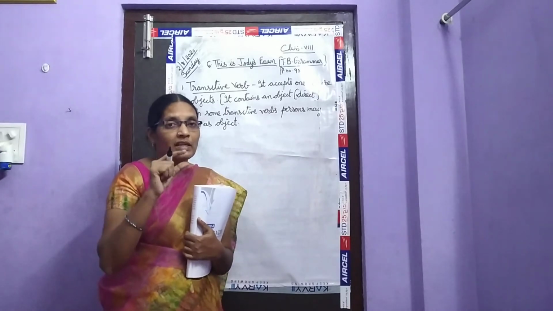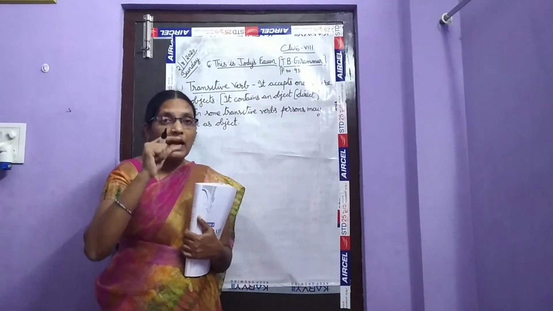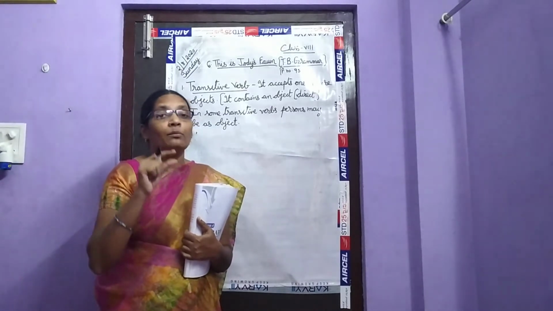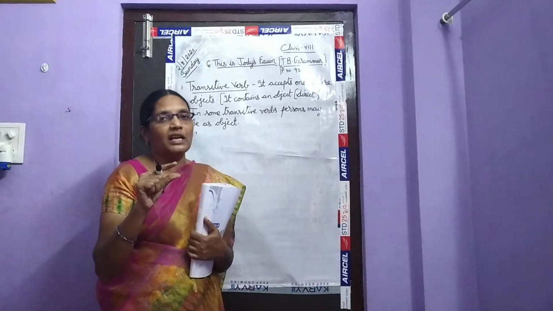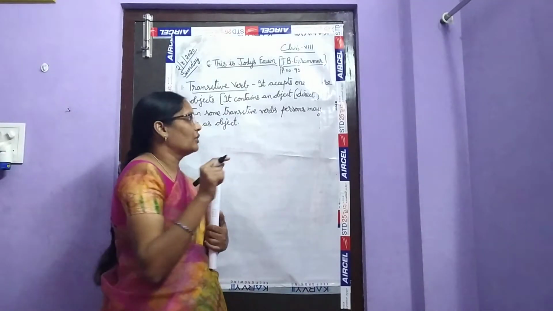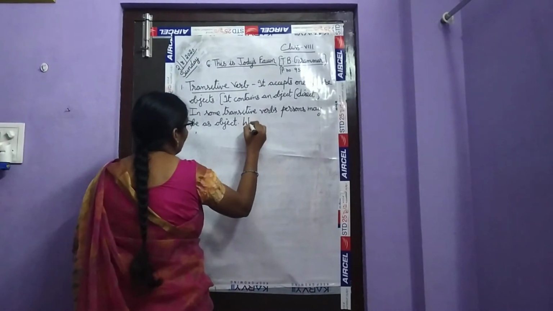When a sentence is formed, if we can make a question by asking what, and if we get the answer, it is called a transitive verb. Okay, children. So we should ask a question using what.